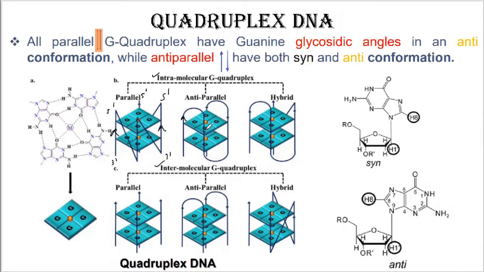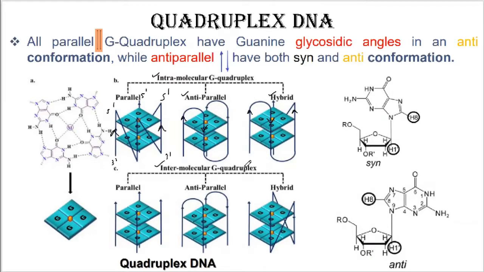See, the orientation of the backbone forming the G quadriplex is completely opposite direction to each other. That is why it is referred to as anti-parallel. On one strand it is parallel, on another it is anti-parallel. This is parallel and here it would be anti-parallel. So this is referred to as hybrid intramolecular G quadriplex.